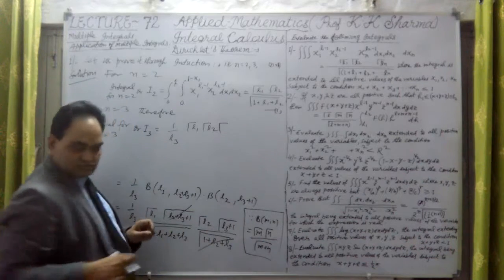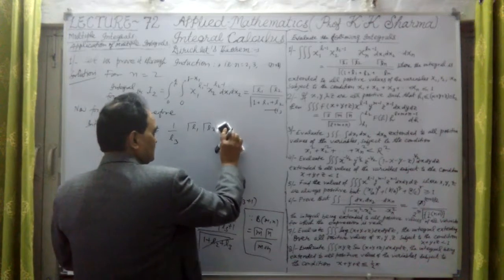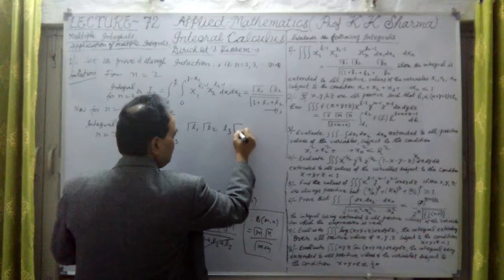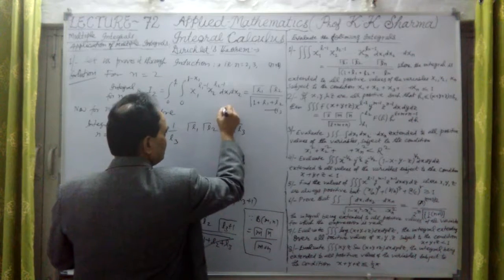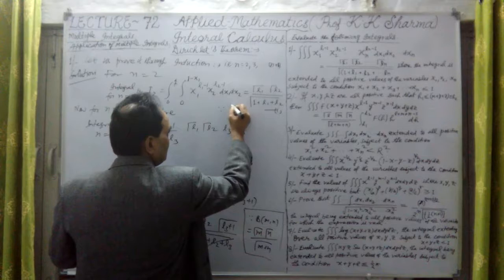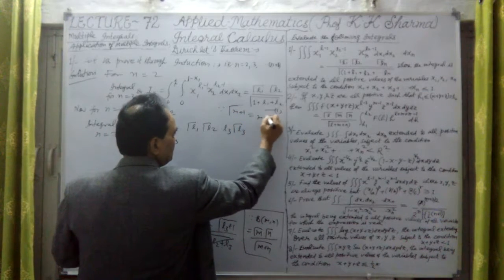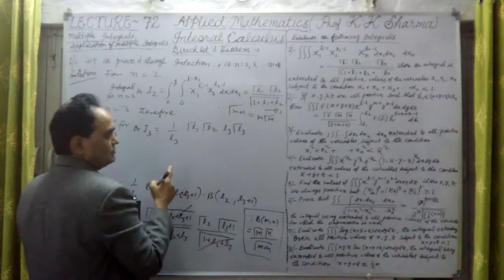Now this can be written as gamma L3 plus 1, written as L3 gamma L3, since gamma m plus 1 equal to m gamma m is the formula.